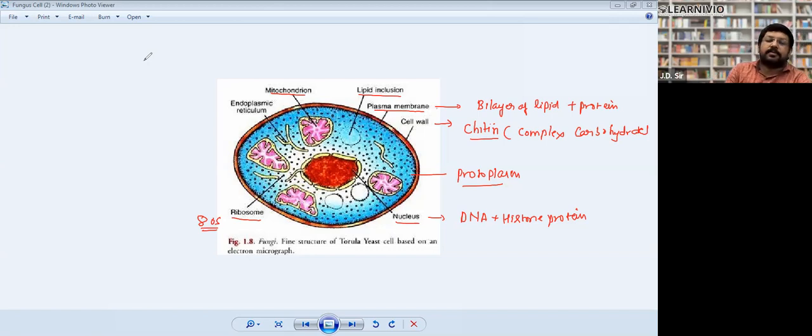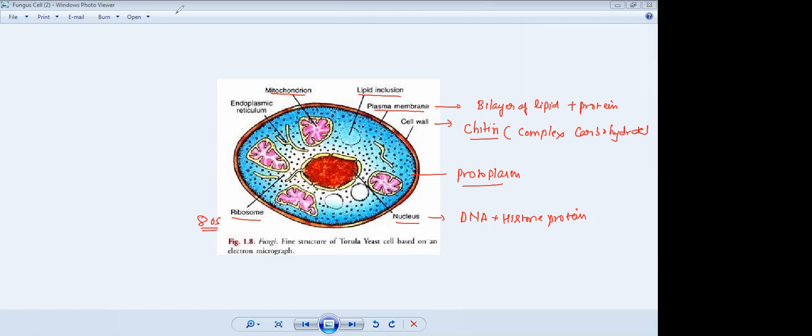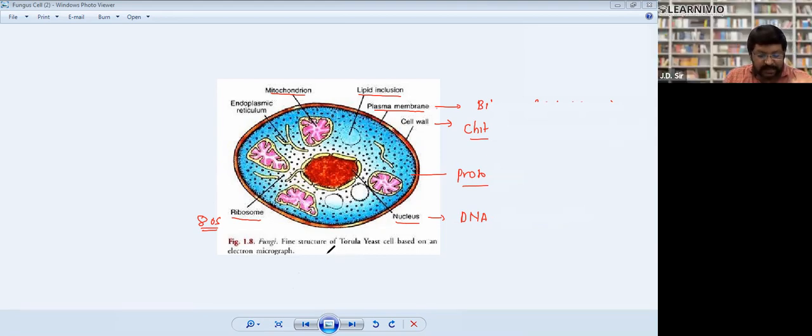First point: fungal cell is a eukaryotic cell.